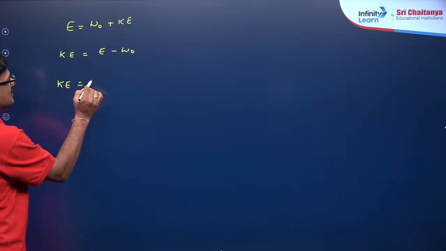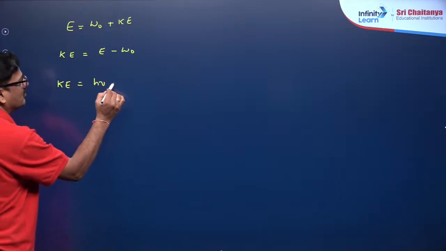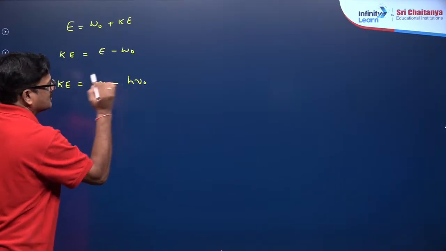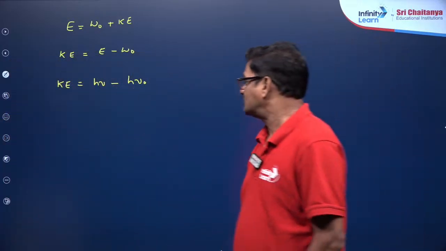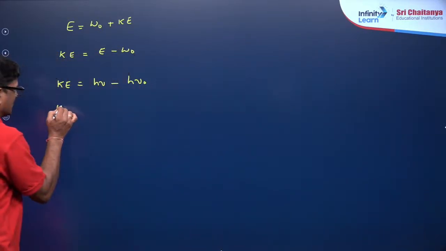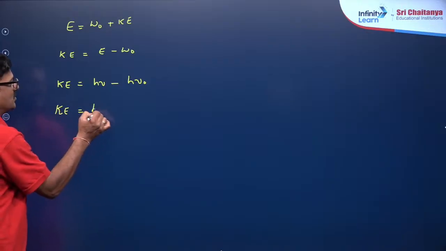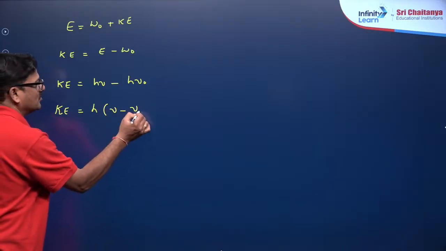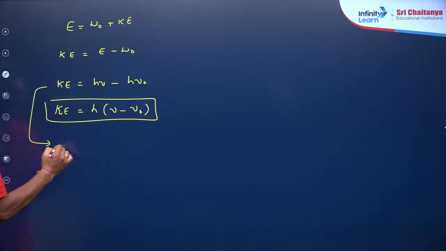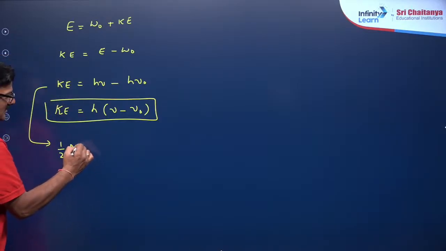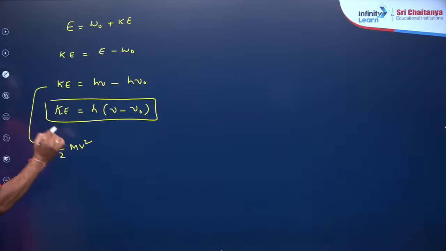Kinetic energy is equal to h nu minus h nu naught, dear. Okay, Varshasri, come on. Let us talk about Ke is equal to h of nu minus nu naught. That's it.